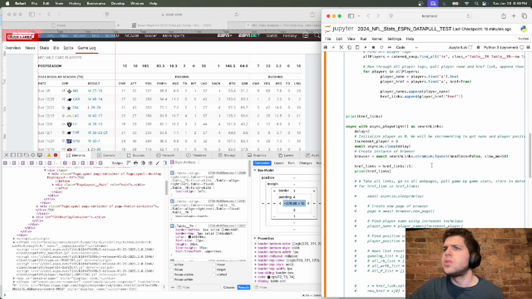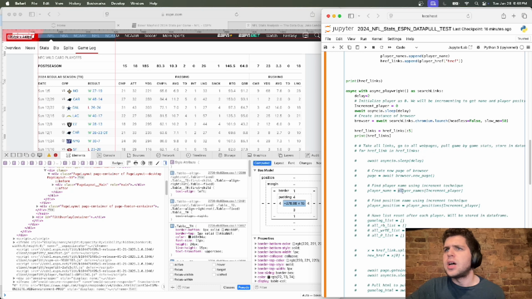So it looks like what we're doing here is player names, and then we're going to be incrementing it to get a singular player name. You can see here that we have this for loop that will essentially run through the links, which means it'll run through for every single player individually.